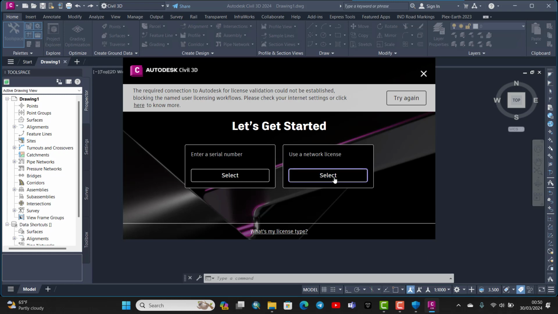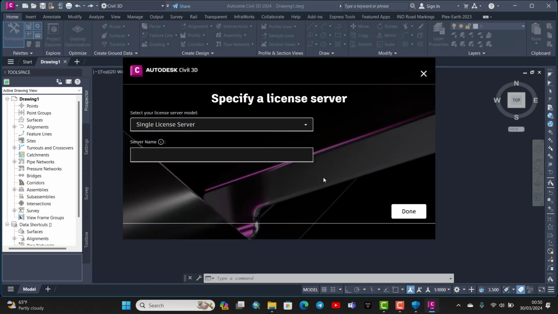So select this, then you specify the server as 127.0.0.1. So mark this is the server name, and here we are using single license server. Just click done.